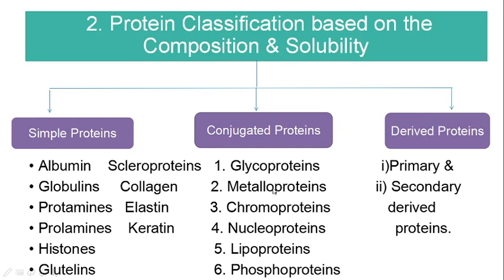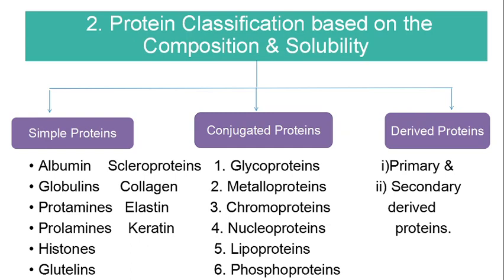Plasma albumin, globulins, ovalbumin, blood group substances, etc. are examples of glycoproteins. Plasma albumin and globulins contain less than 1% and up to 4% carbohydrates. The carbohydrate moiety is generally attached much more strongly to the protein moiety in glycoproteins when compared to mucoproteins.